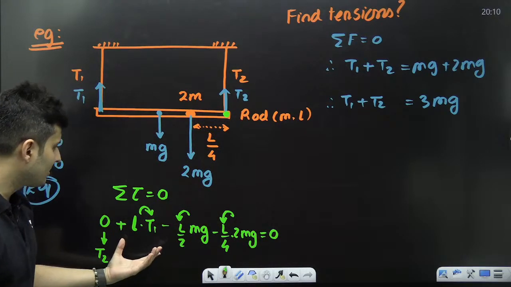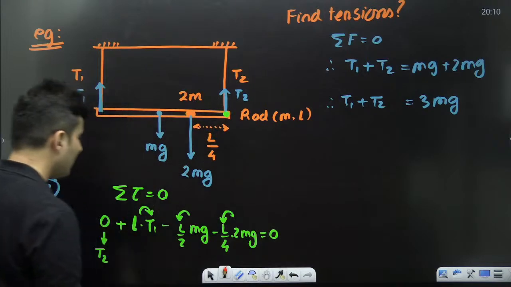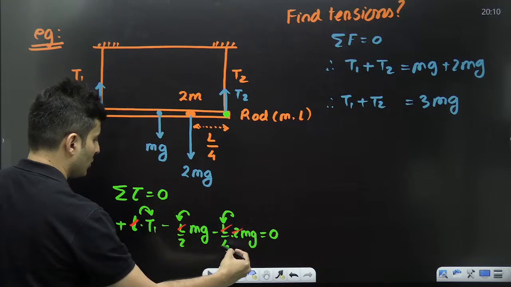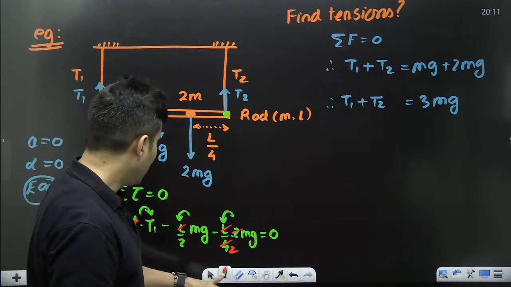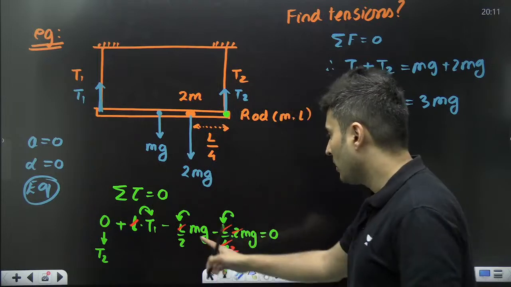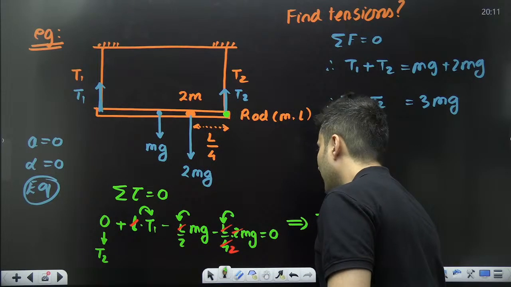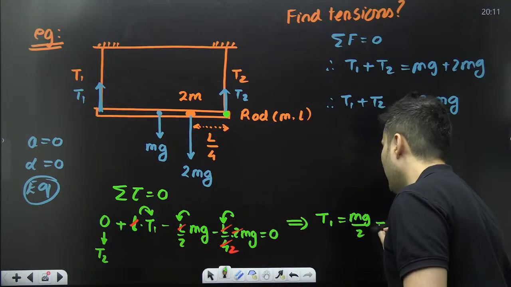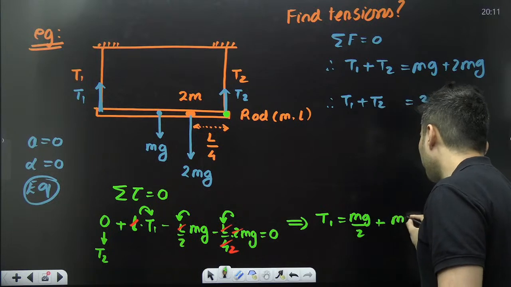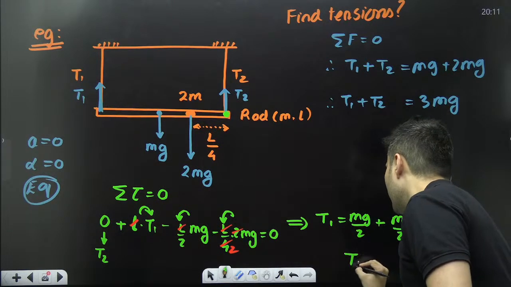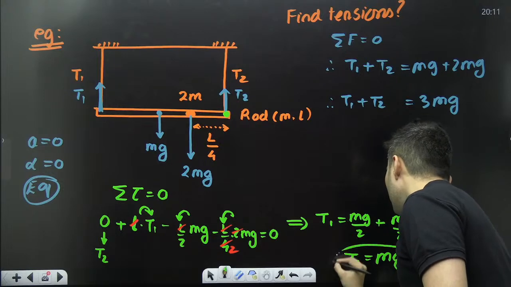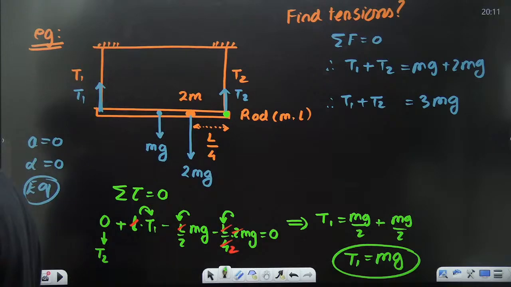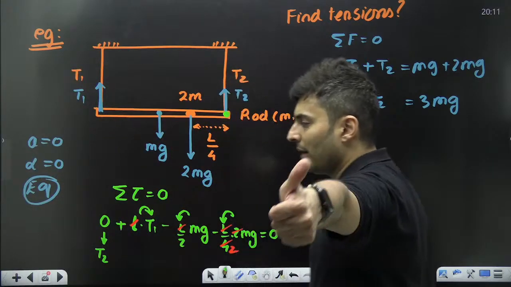Okay, solve this. Actually, you will see many things will be cancelled also, like this L and this L, this 2 and this 4 will become 2. So what shall you get? Solve this, guys. From here, you will get T1 is equal to, bring this on the other side, mg by 2 plus mg by 2, which means T1 will be, simply put, mg. T1, are you getting it as mg? How many of you got it? If you got it, very good.